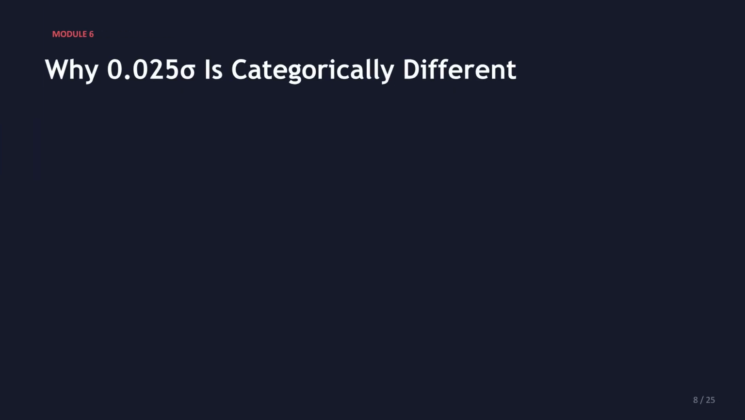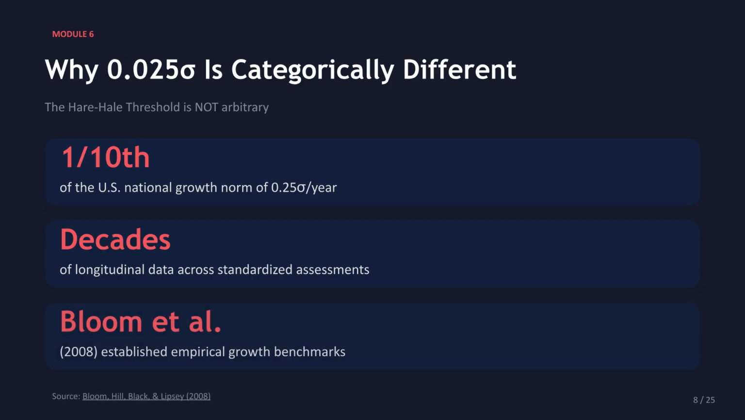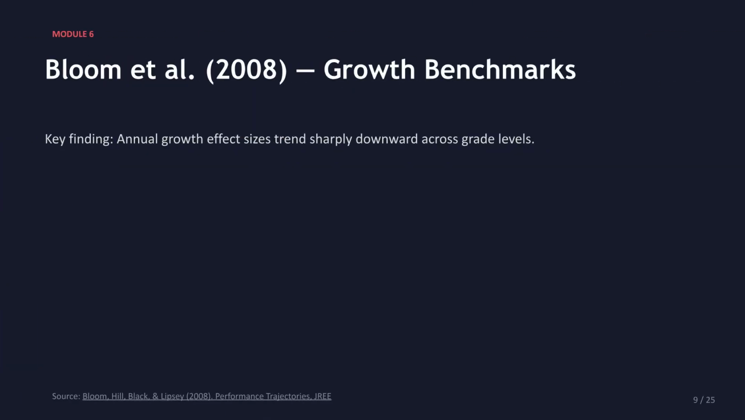The 0.025 sigma Hare-Hale threshold is not arbitrary. It represents 1/10 of the U.S. national growth norm of 0.25 sigma per year. This benchmark is supported by decades of longitudinal data across standardized assessments and was empirically established by Bloom et al. in 2008. Bloom et al.'s 2008 growth benchmarks showed annual growth effect sizes trend sharply downward across grade levels.